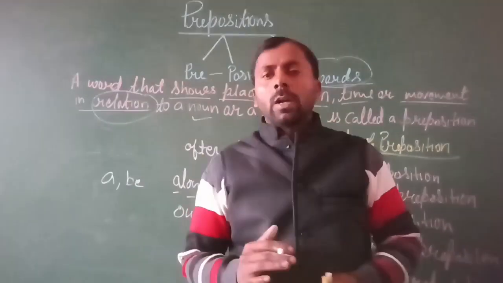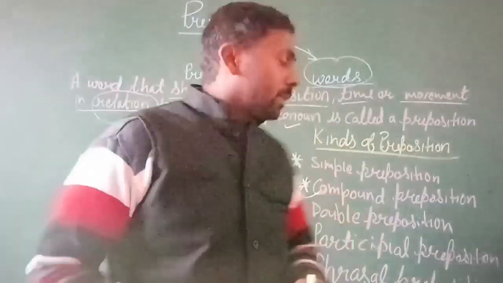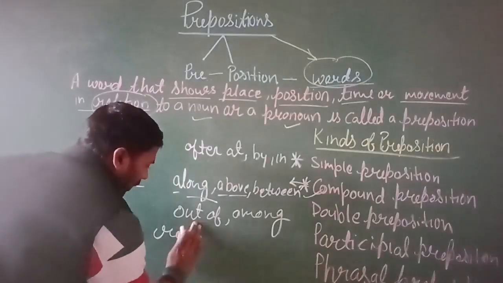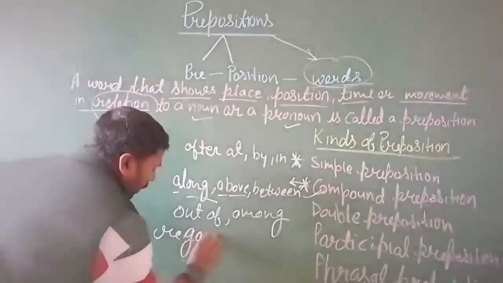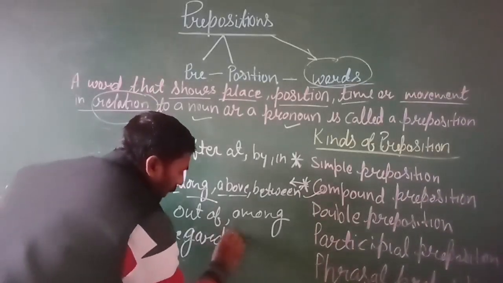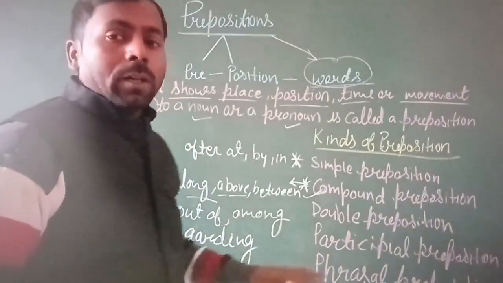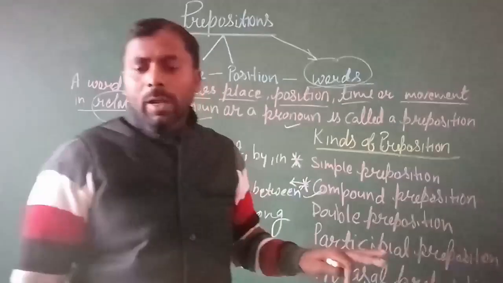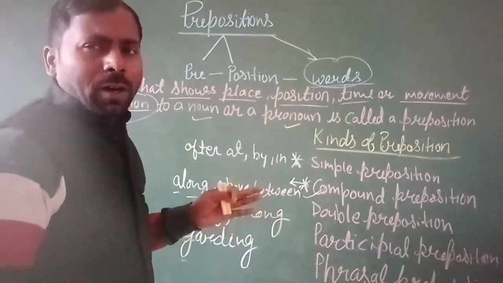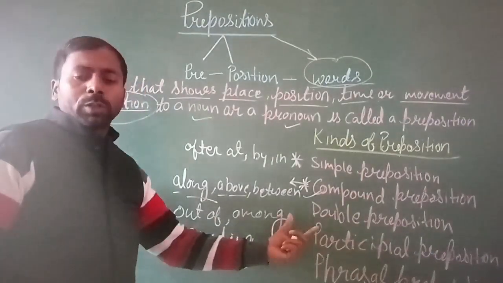So it will be the participial preposition. For example, regard. When we add -ing to regard, it will be regarding. Regarding is a participial preposition, and the same goes for considering, bearing, etc. These are the prepositions known as participial prepositions.